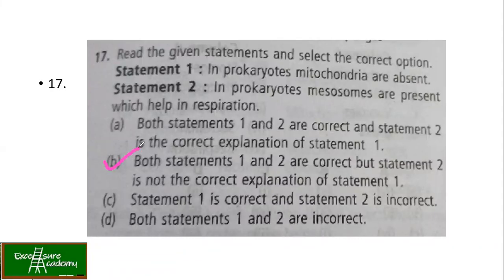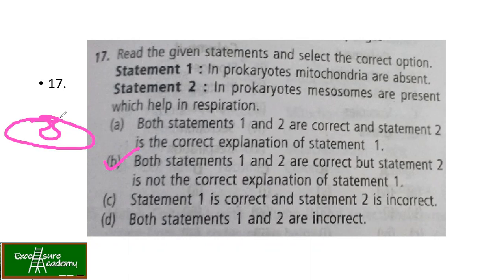As we discussed before, in the bacterial cell, mesosomes have these invaginations. They develop as an ingrowth from the plasma membrane. Last time we also discussed that they help in nuclear replication and cell division.